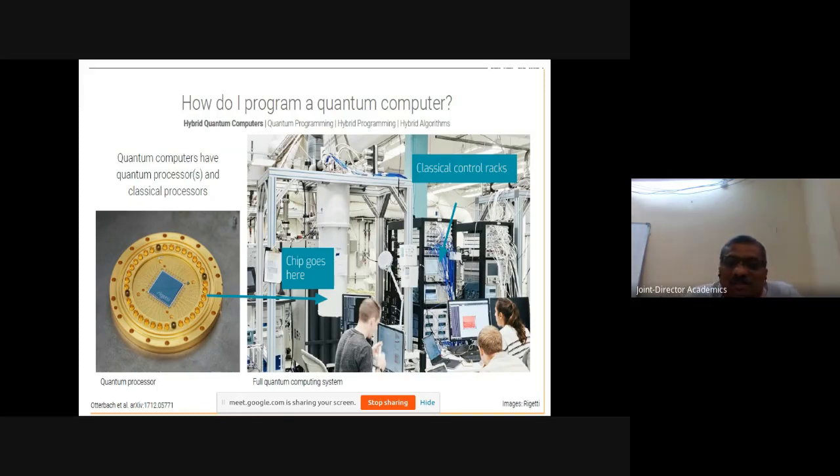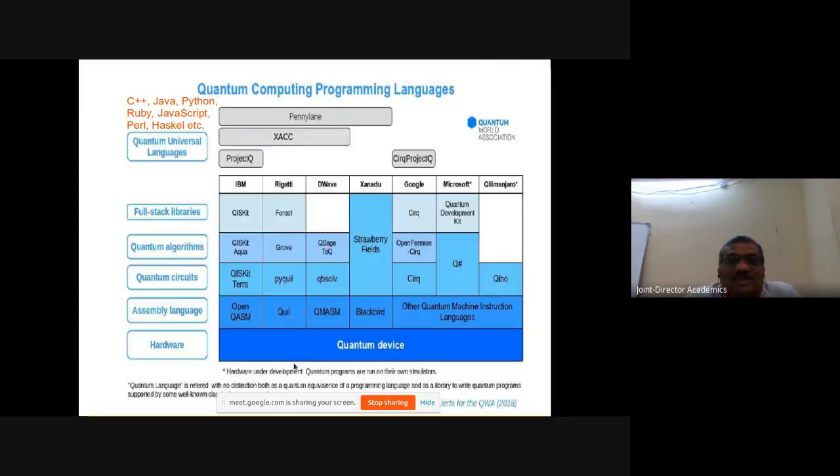Here a quantum computer generally uses not only a quantum processor, it also makes use of a conventional processor. There is a conventional stack here, a classical control rack, which is the conventional computer. This is the quantum computer. So there is a quantum processor. These are the two types of things. These two you have to control, and you have to write the code for controlling these two things.